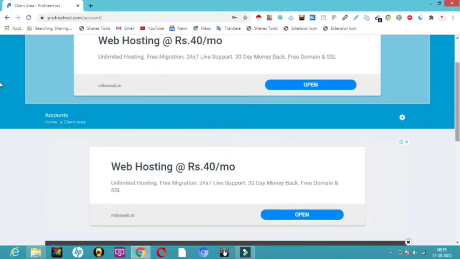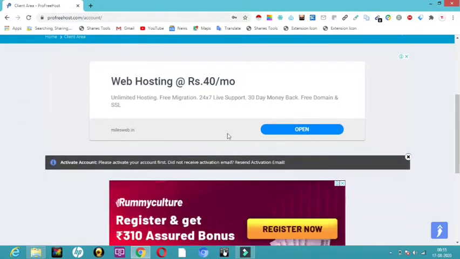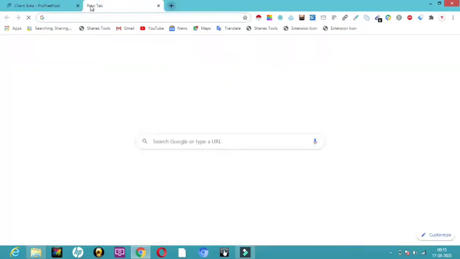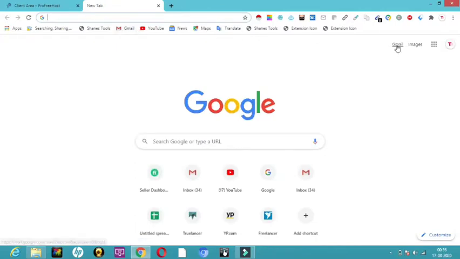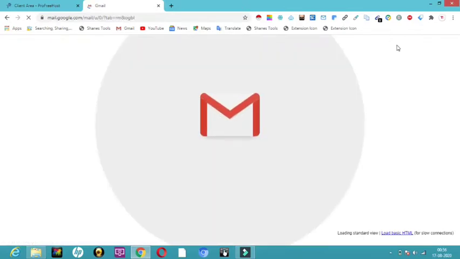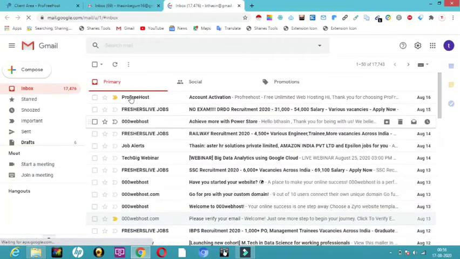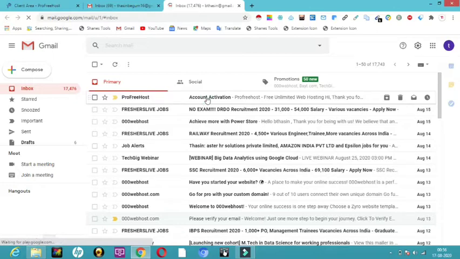Now here you can see the account page. These are all ads, just ignore them. Here you can see: activate account, please activate your account first. Did you receive the activation email? You have to go to a separate tab and open the Gmail account in which you gave that email ID, and the activation link will be given. You have to click that. Here in my email, I have got a profreehost account activation message. I'm just going to click this.